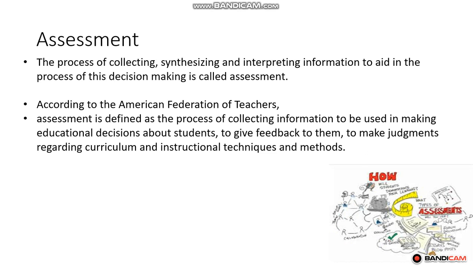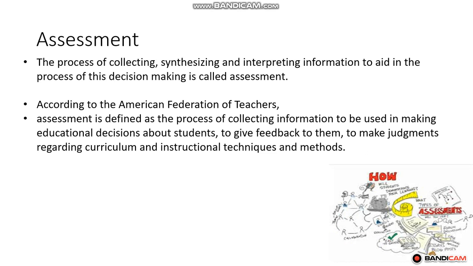A little more about assessment: assessment is a process of collecting, synthesizing and interpreting information to aid in the process of decision making, and that is called assessment. What we are doing in assessment is collecting, synthesizing and interpreting the information needed for decision making. A lot of things need to be collected to come to an assessment.